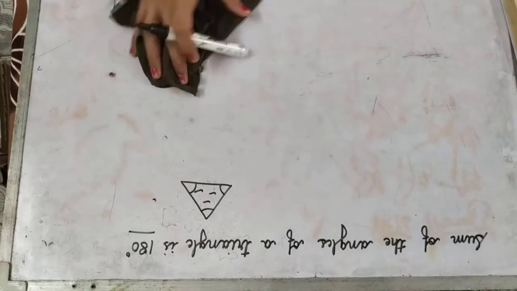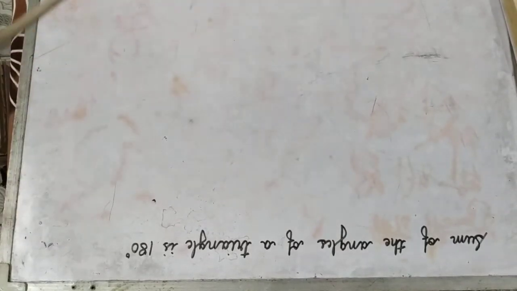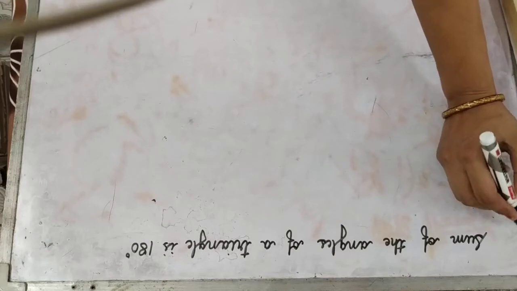Now this we are going to prove. How is it, or why is it, right? So this is the statement. It can also be called the angle sum property of a triangle. Okay? चलिए, now whenever we have a proof, we need to write the statement.